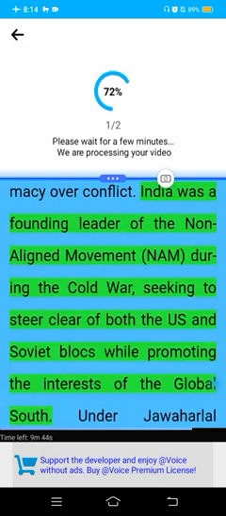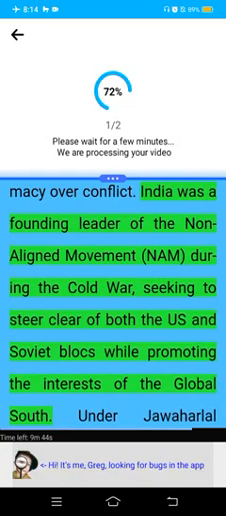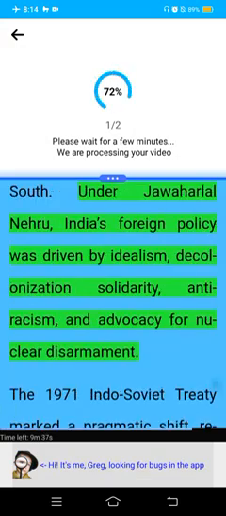India was a founding leader of the Non-Aligned Movement, NAM, during the Cold War, seeking to steer clear of both the US and Soviet blocs while promoting the interests of the global South. Under Jawaharlal Nehru, India's foreign policy was driven by idealism, decolonization solidarity, anti-racism, and advocacy for nuclear disarmament.